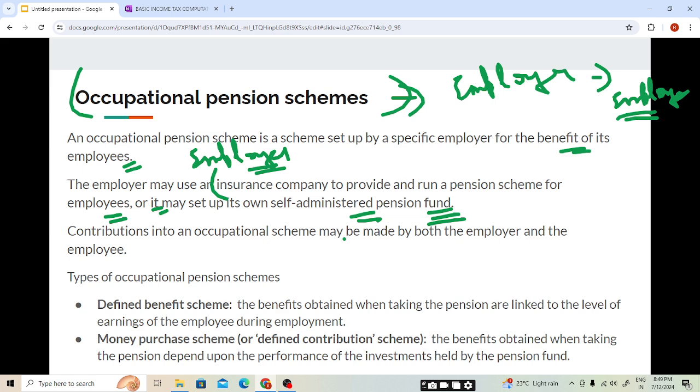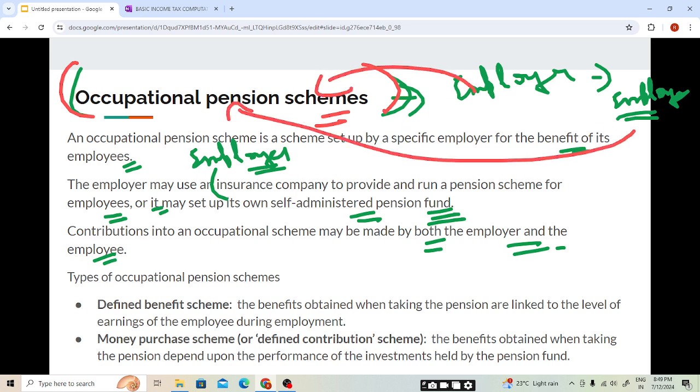Contributions into a pension scheme may be made by both the employer and the employee. So for the occupational pension scheme which an employer sets up for his employee, the employer can contribute and the employee can also contribute, students. If the employer contributes, it will be an exempt benefit, as we have studied in a previous chapter under the head of exempt benefits. I hope this is clear. And the employee also can contribute.